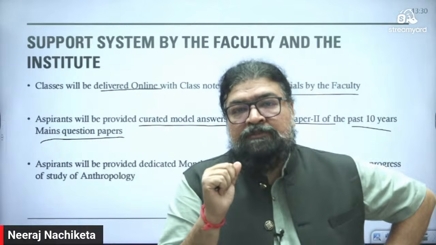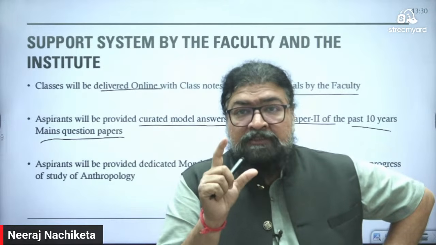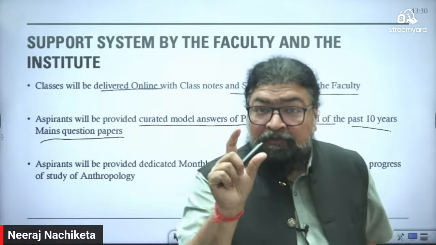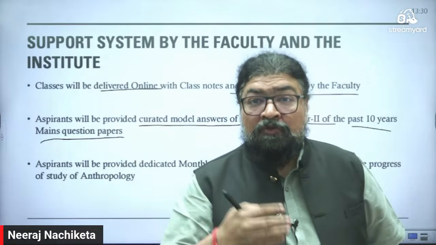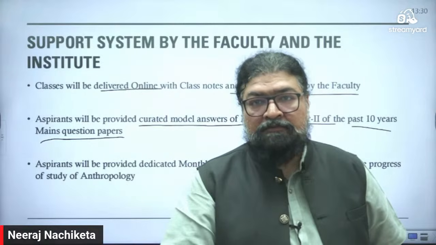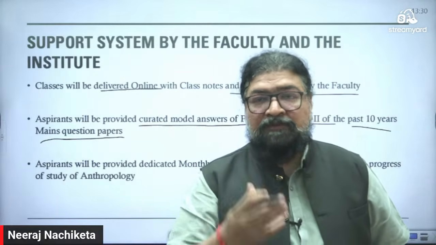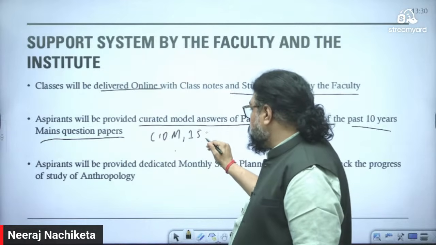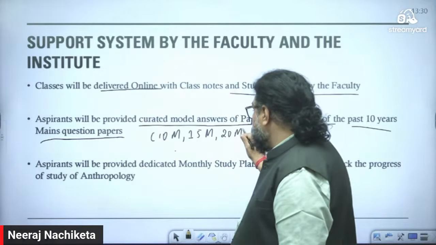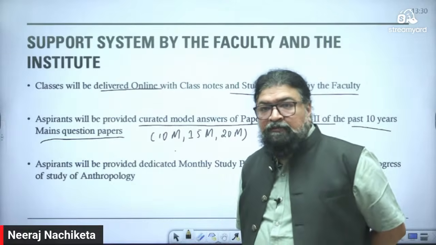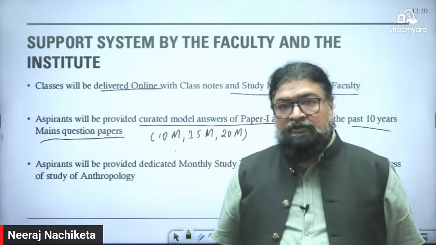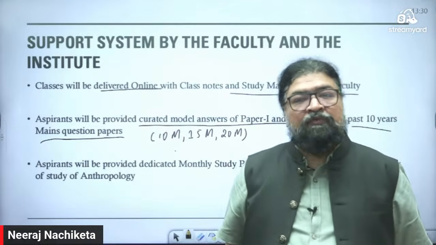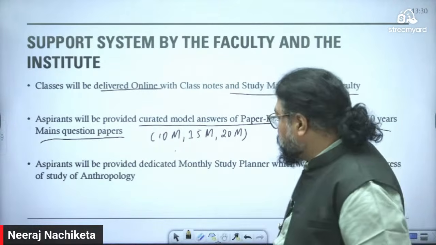Very, very important. If you have the model answers or solved answers of the last 10 years anthropology papers, you know how to write the answer, right? It is of 3 types: you will have a 10 marks question, then a 15 marks question, and then a 20 marks question. 10 marks 150 words, 20 marks 250 words, and then 25 marks you have to write around 350 to 400 words. It has a different word limit.